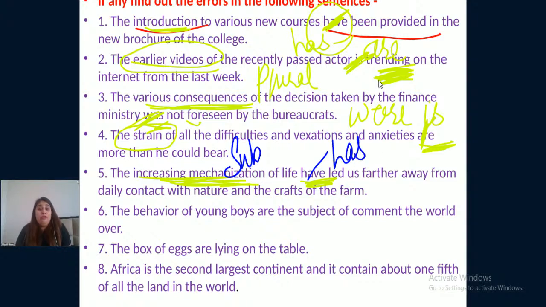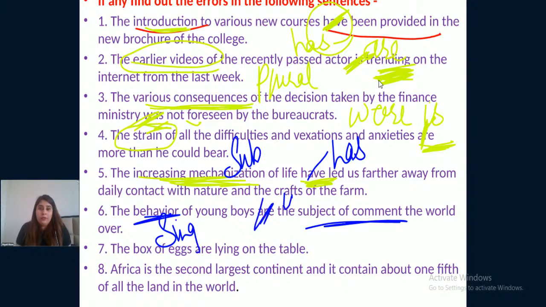The behavior of young boys are the subject of comment the world over. So what is the subject of comment? Behavior. Not young boys are the subject. The behavior of young boys is the subject of comment. So behavior is the subject here. So behavior is what? Singular.